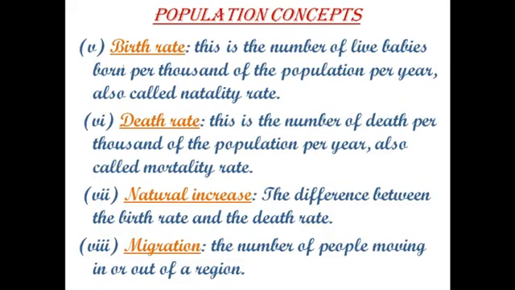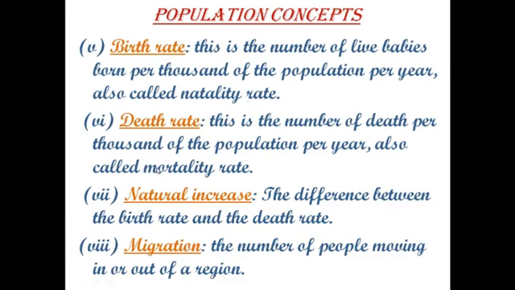Now come to the next concept, birth rate. What is birth rate? This is the number of live babies born per thousand of population per year. It is known as natality rate.